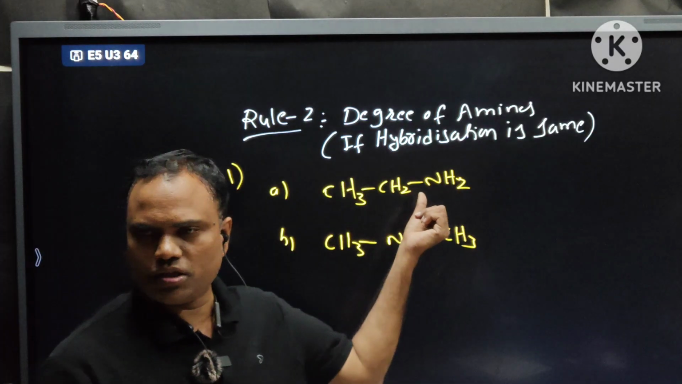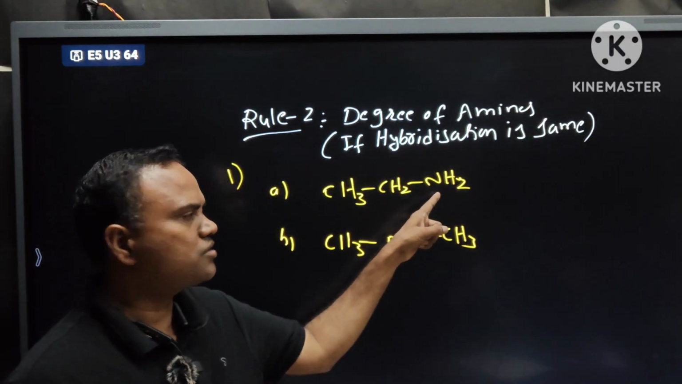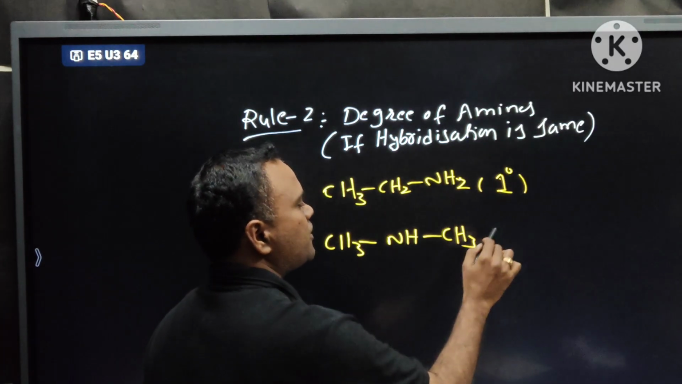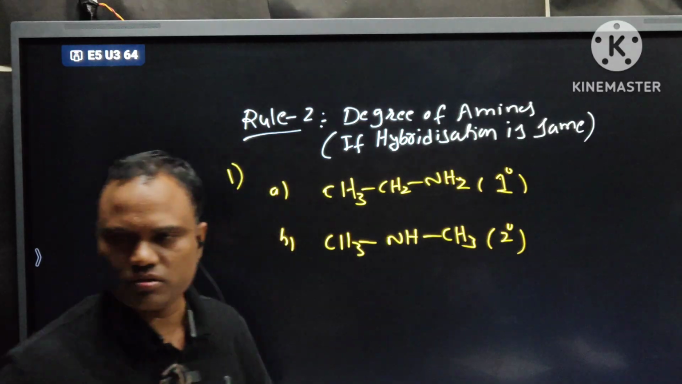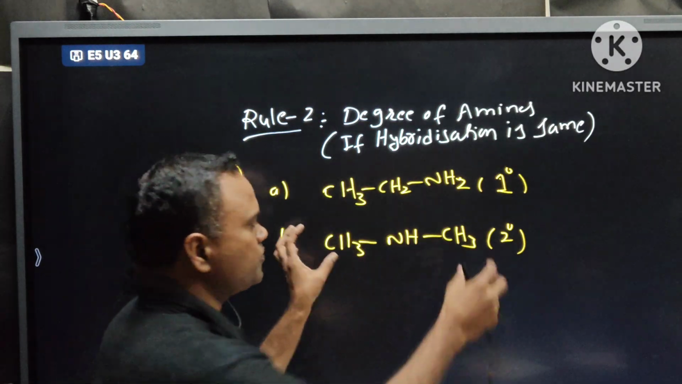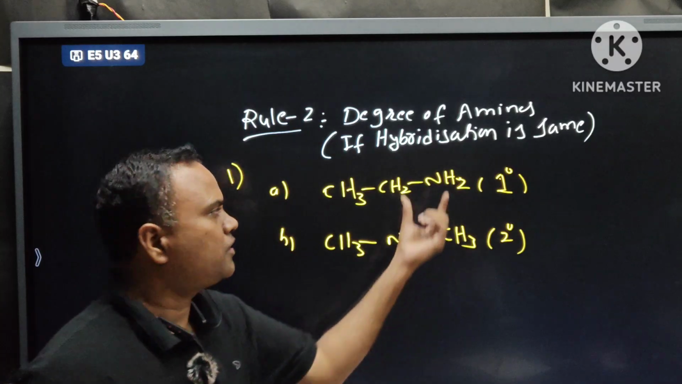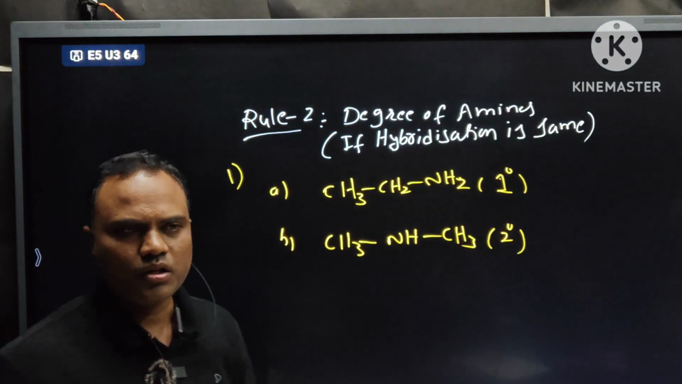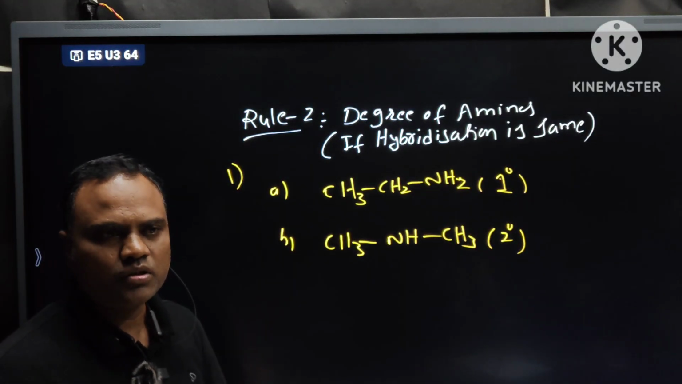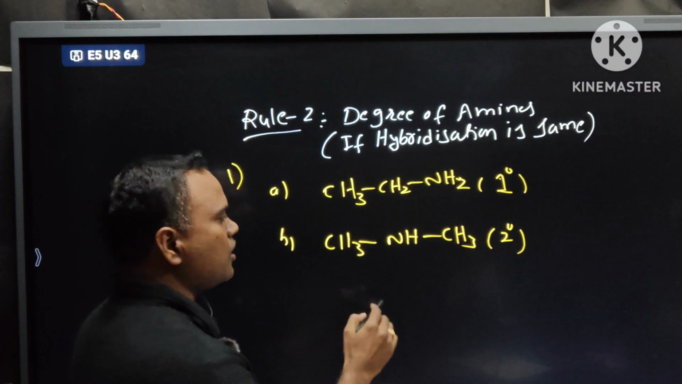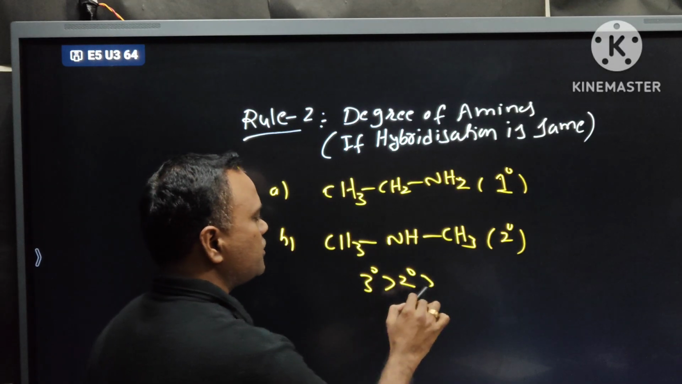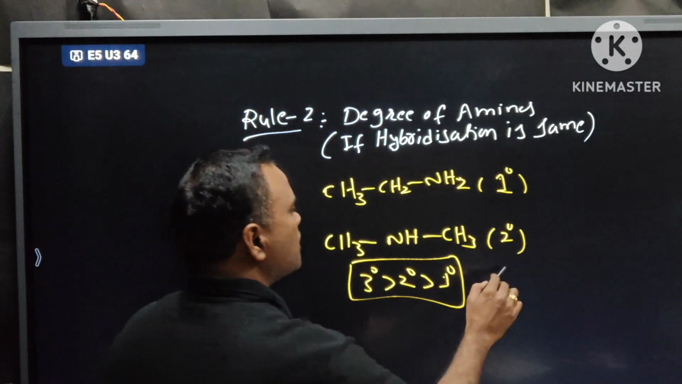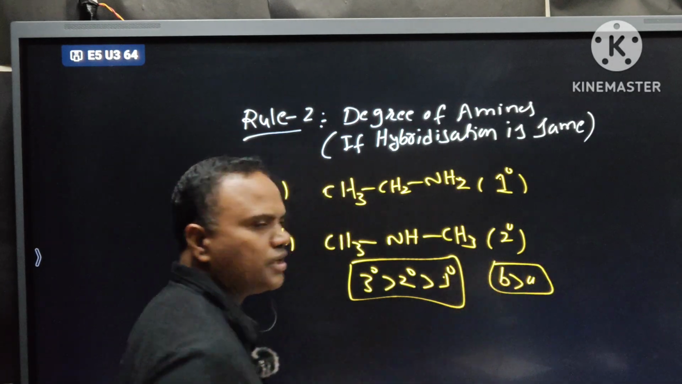But what about degree? To this nitrogen, one R group is attached, so this is primary. To this nitrogen, two R groups are attached, one on this side and one on this side. Two R groups, so this is a secondary amine. For the left side, only one R, so primary. Which degree amine is more basic? The 2 degree amine is more basic. The general order is 3 degree amines are more basic than 2 degree amines, and 2 degree amines are more basic than 1 degree. According to this generalized order, the answer will be B greater than A.